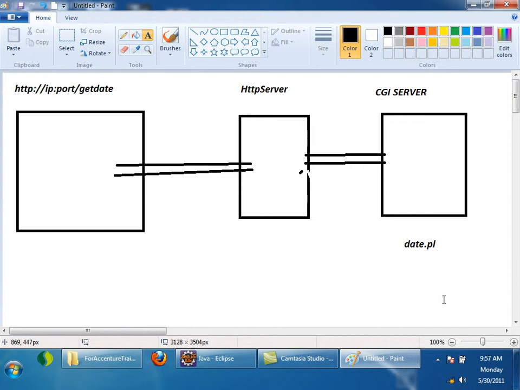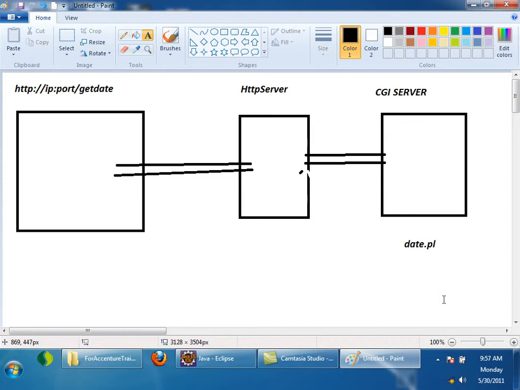So I told you the CGI server is not written in Java, it's written in Perl. So you have to write a Perl file which will have some Perl code which will return the current date on the server, right? So whenever a request called /getDate comes, the CGI server should be told that you have to execute a file called date.pl, right?